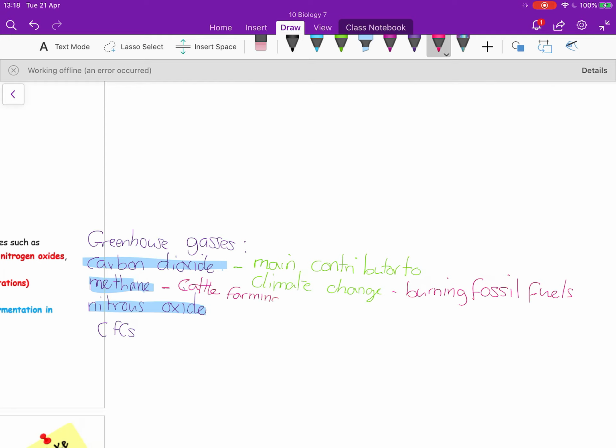Methane gas is mostly coming from cattle farming, but also rice farming, so from the microorganisms in the stomachs of the cattle, and also bacteria decomposing waste, as well as oil and gas production, which also give off methane gas. Nitrous oxide can cause air pollution from chemical fertilizers, but also the burning of fossil fuels.